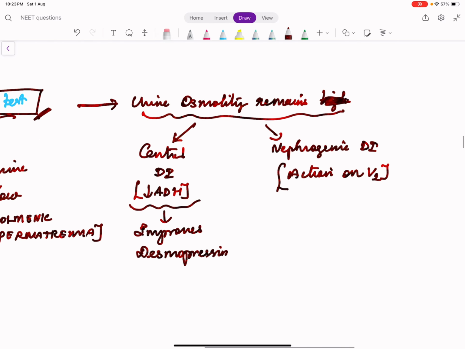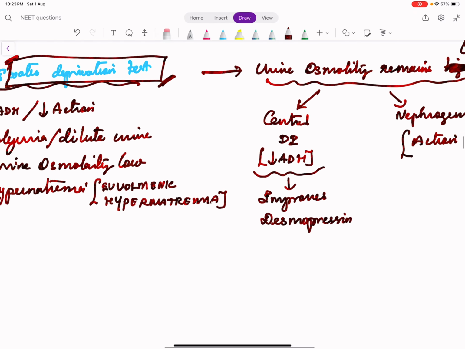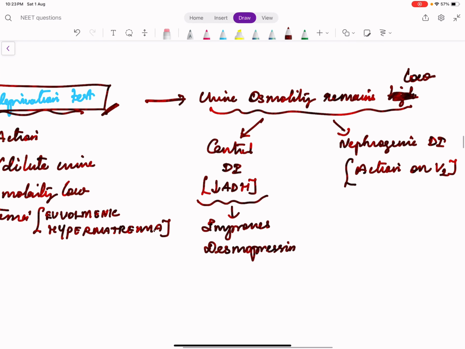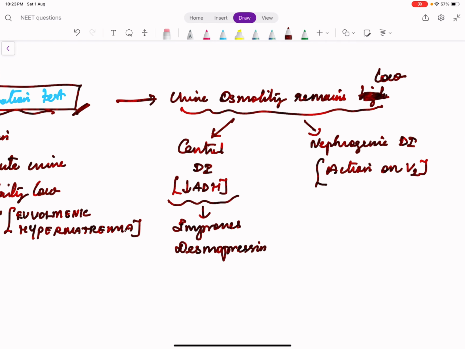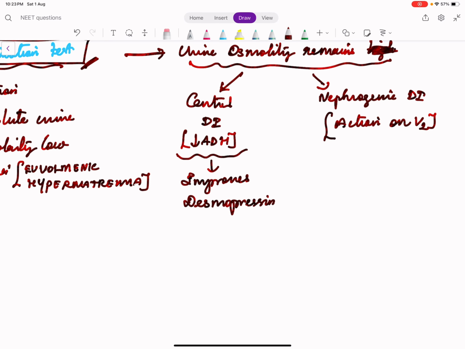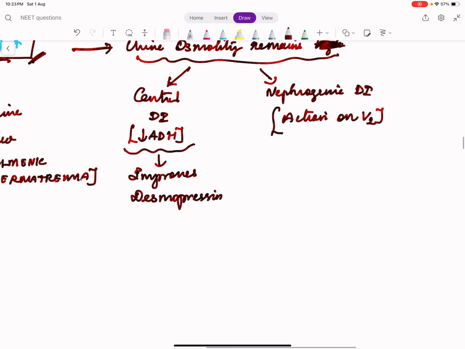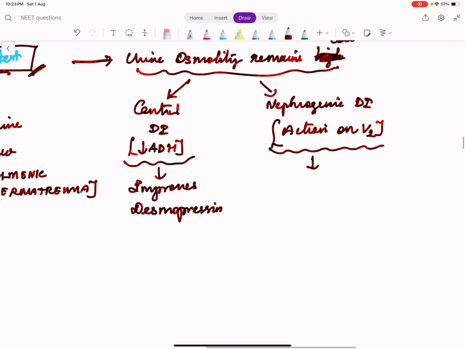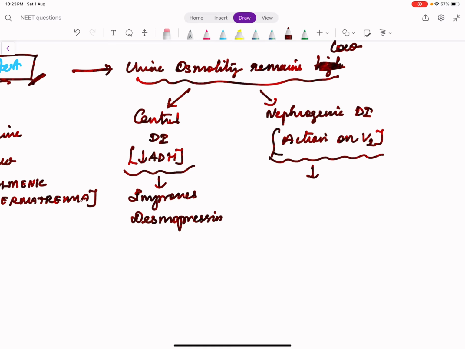Sorry, I made a mistake. Urine osmolality remains low. Only if the urine osmolality remains low despite water deprivation, it's called diabetes insipidus. So urine osmolality becomes high on giving desmopressin in central diabetes insipidus. In nephrogenic diabetes insipidus, what happens? Urine osmolality remains low despite water deprivation, and even on giving desmopressin, the osmolality does not become high.